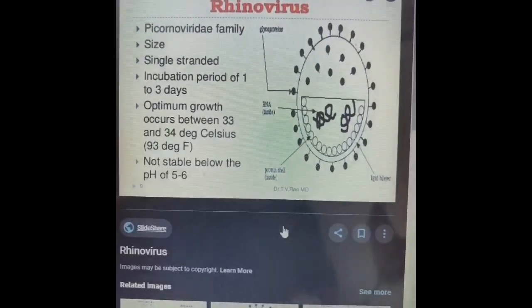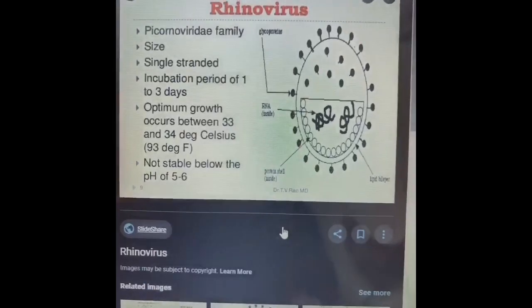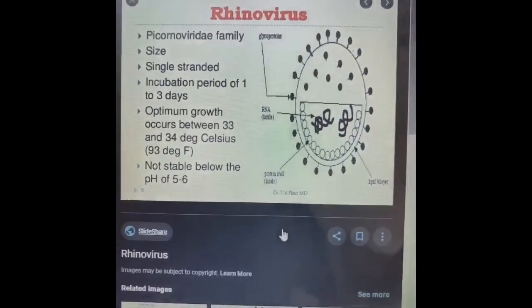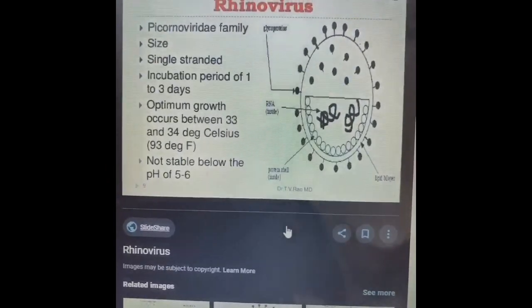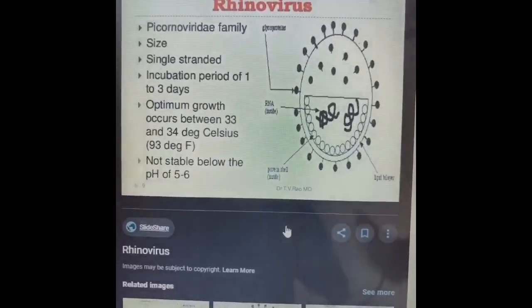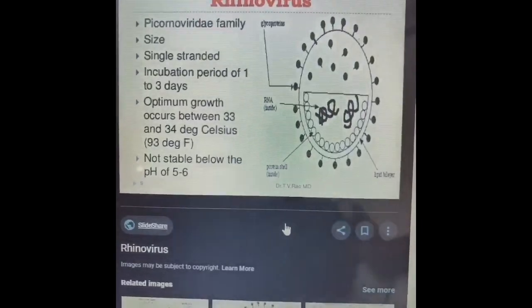Now signs, I hope all of you know what the symptoms of common cold are: nasal congestion, excessive nasal secretion, sore throat, cough, headache. These are the common symptoms you'll find caused due to the rhinovirus.